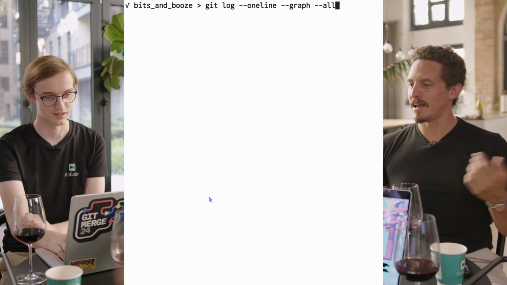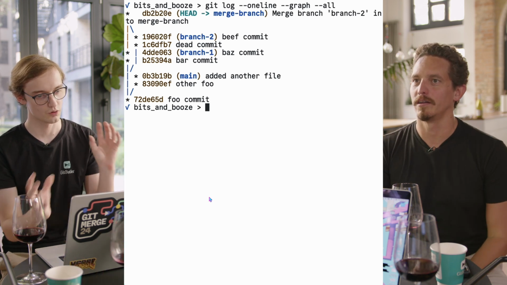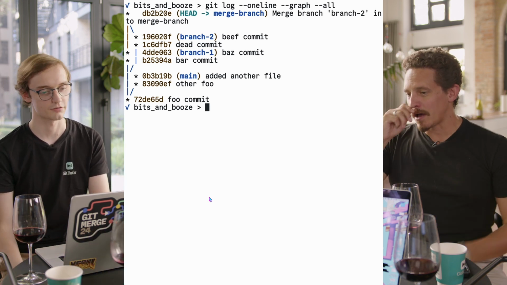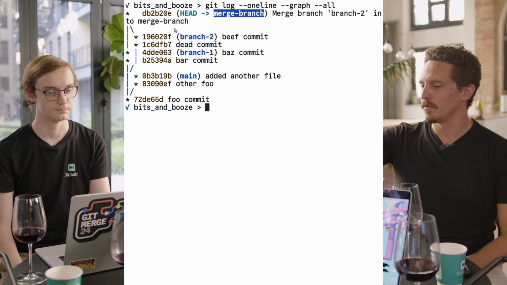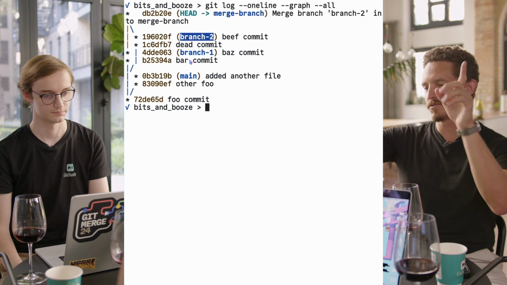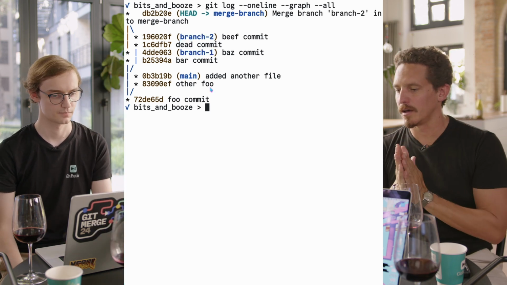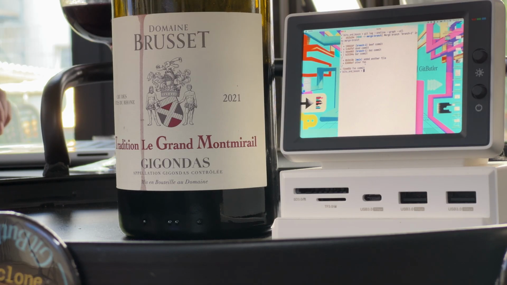There you go. Now we get to see what your whole graph looks like, with all the branches. We have a merged branch, and a main line that's gone off. Three different branches have gone off from this central one, and two of them, branch 1 and branch 2, have been merged into the merged branch. It's a nice example, and we can go through a whole bunch of things.